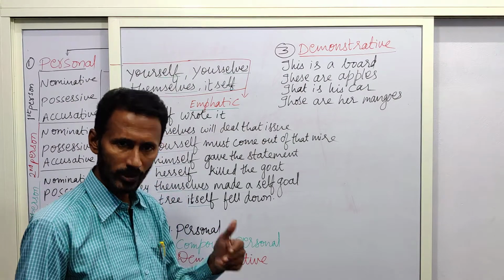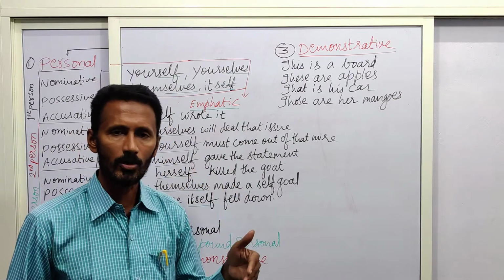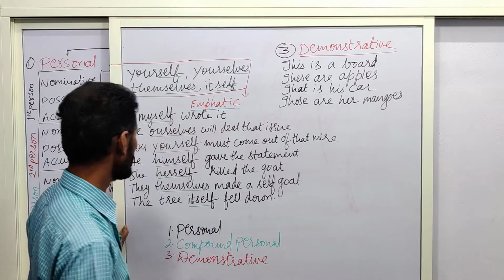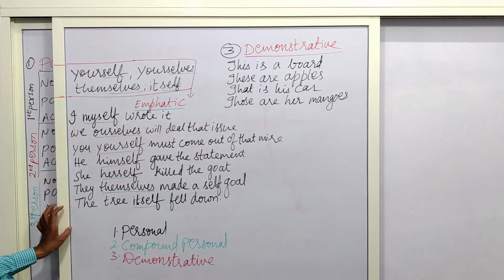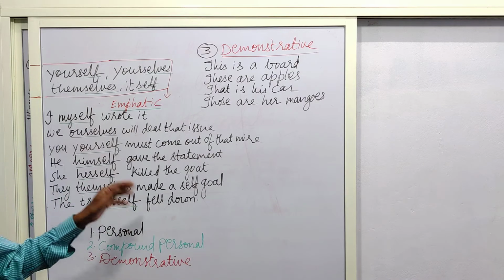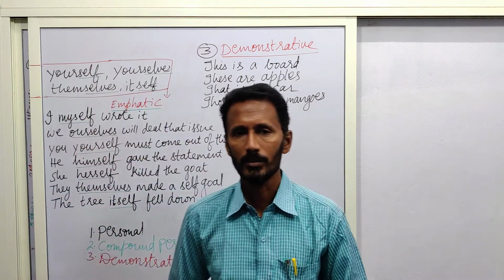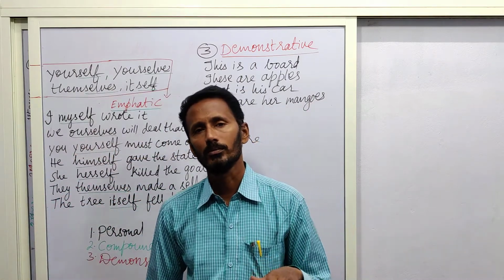Did anybody force him to give the statement? No. He himself gave the statement on his own. She herself killed the goat. They themselves made a self-goal. The tree itself fell down. Nobody chopped it. Nobody cut it.